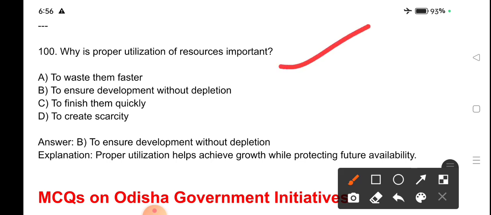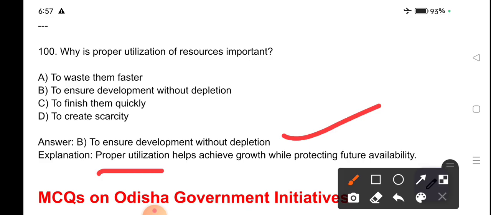Why is proper utilization of resources important? To waste them faster, to ensure development without depletion, to finish them quickly, to create scarcity. To ensure development without depletion. Proper utilization helps achieve growth while protecting future availability.